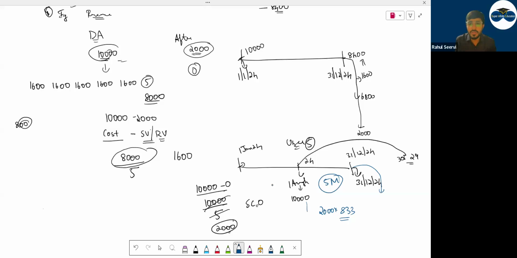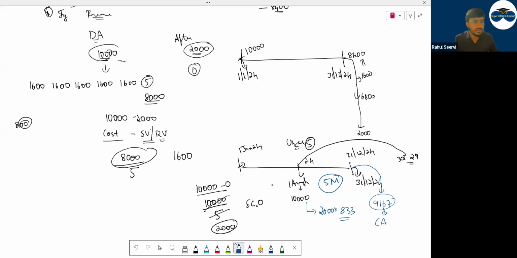Can I say 10,000 minus 833? How much is this? 10,000 minus 833. It's 9,167. This is known as what? Carrying amount of the asset in your books. Is this clear? The straight line method.